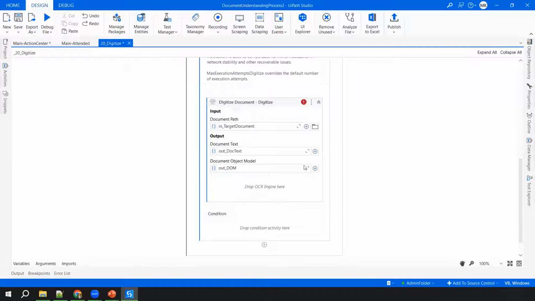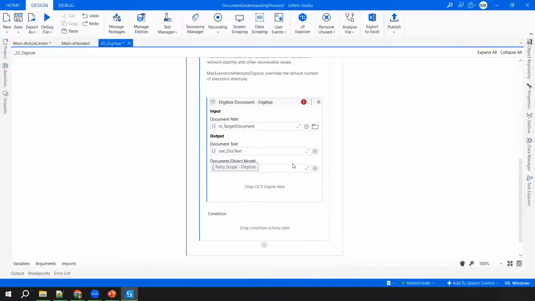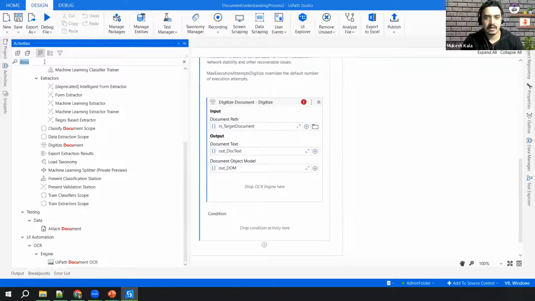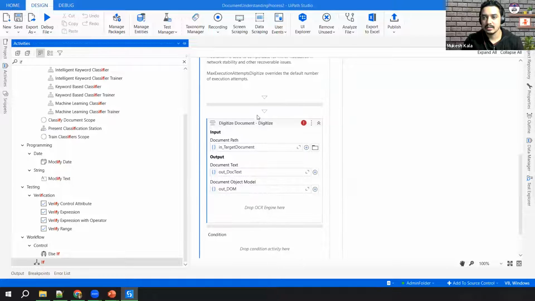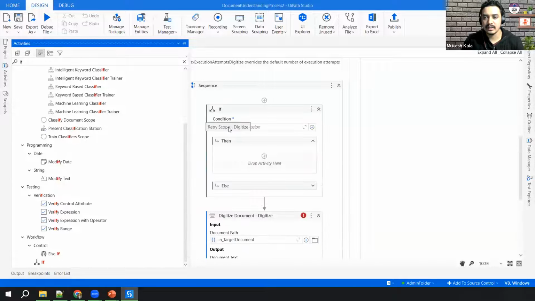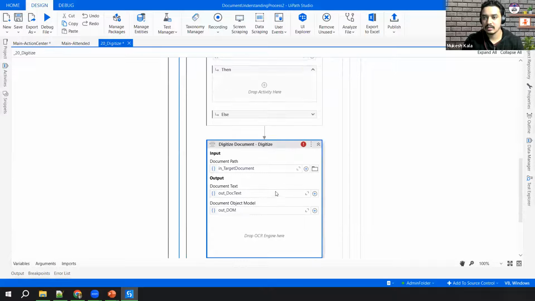And you don't require this activity itself, right? Then how will it digitize the document? It will just read the PDF text. So if you don't want it at all, you can just use an If activity and mention a false condition here, like this.